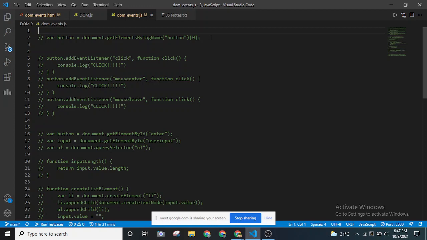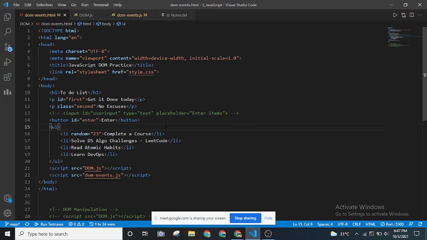The first line of code is getting the button that I have. I'm grabbing the button element using document.querySelector, and I'm using the array notation so that I get the entire tag neatly. I'm storing it inside a variable called button.